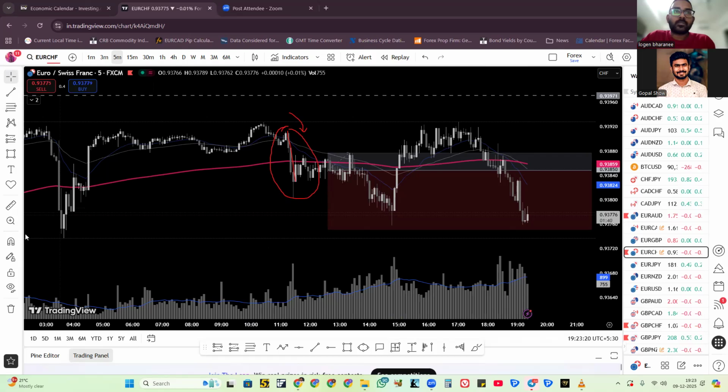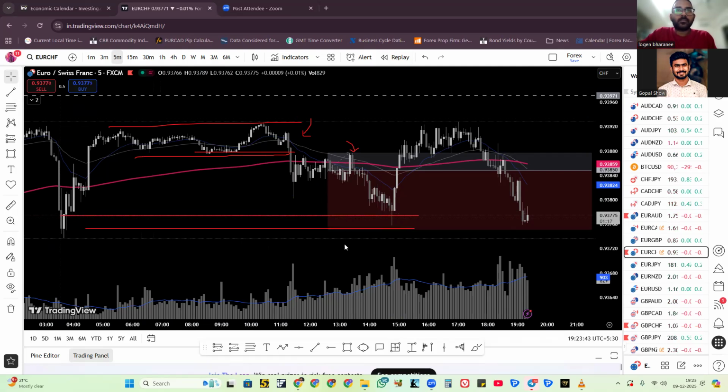That's why I'm not so confident about breaking this range, right? This is in range. There is no news. That's why I took just a little position here, right? At least in this area, I exit my position. And see the way the sellers came, very choppy. So that's why I exited here.